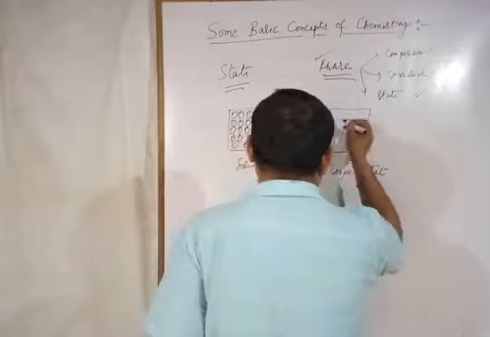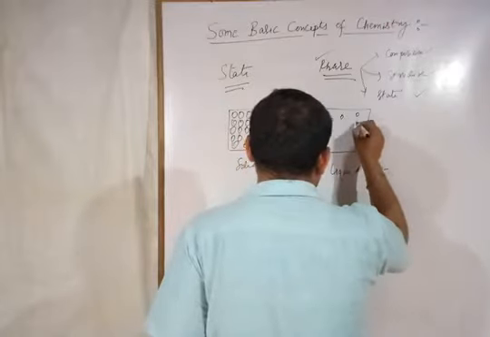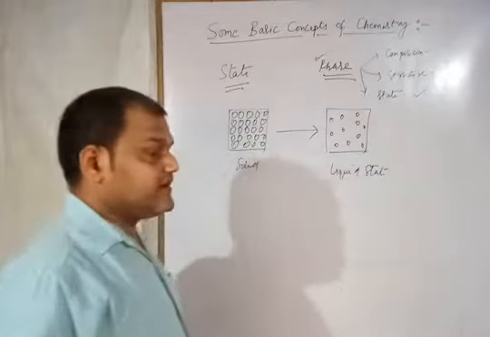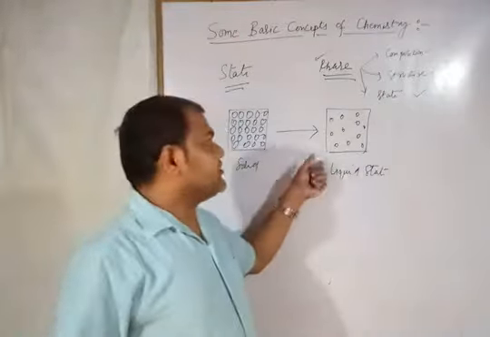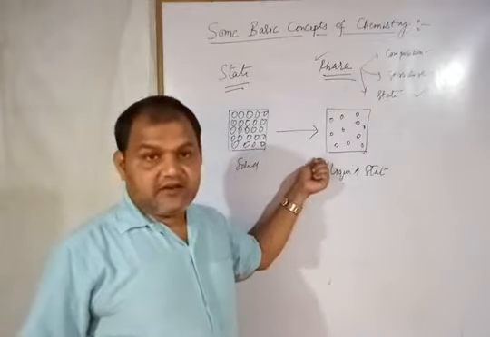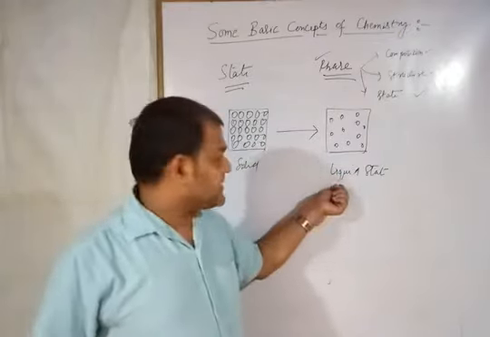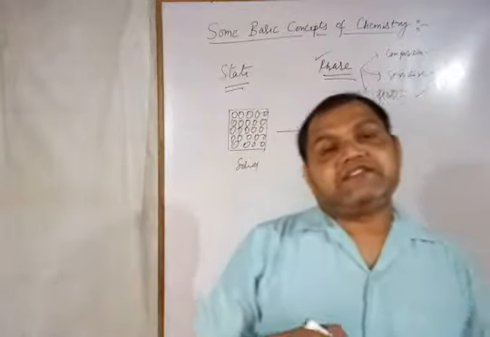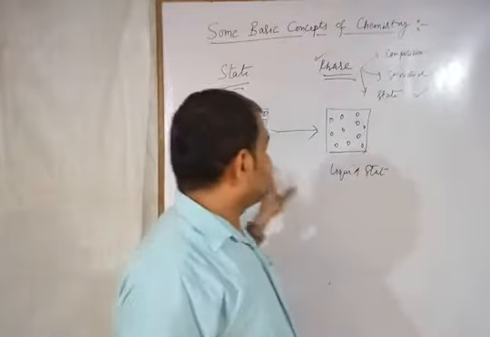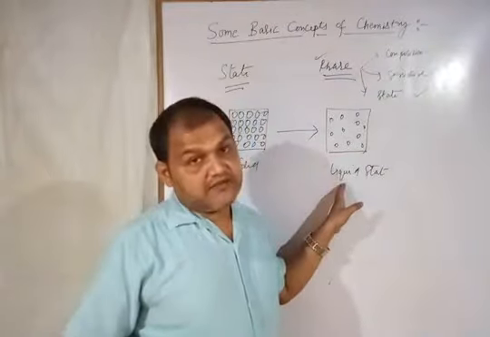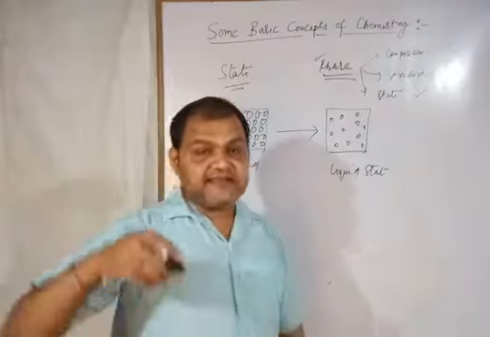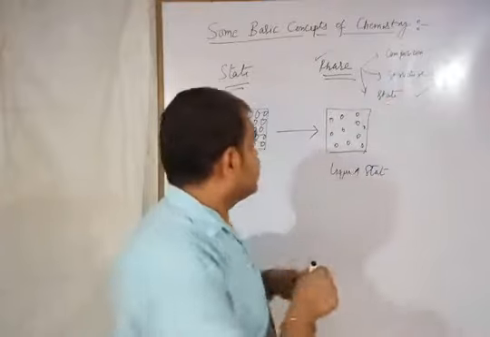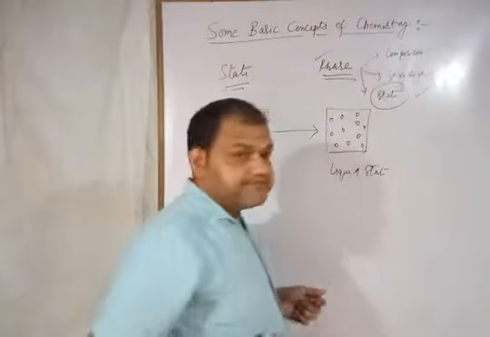So what will happen? Of course, these particles become far away, or you can say the intermolecular distance will increase, and the intermolecular forces will decrease. So there is a change in the state of matter. Solid is converting into liquid. If there is a change in the state of any matter, its phase will automatically change, because phase depends on the composition, structure, and it already depends on the state.